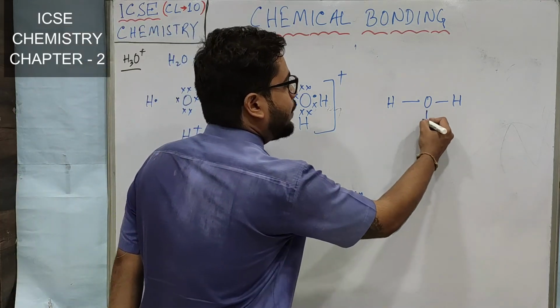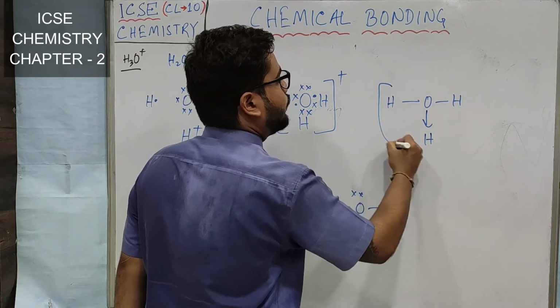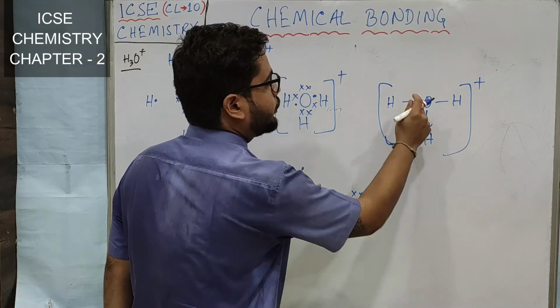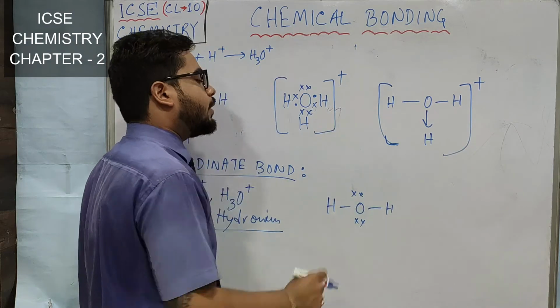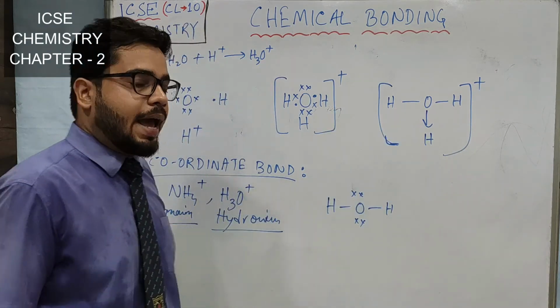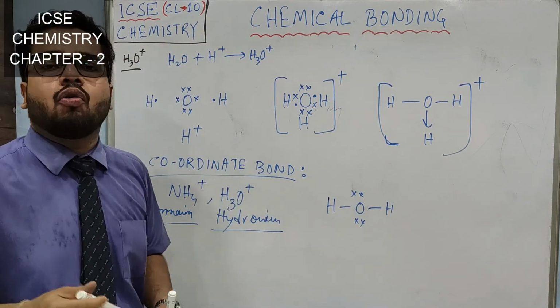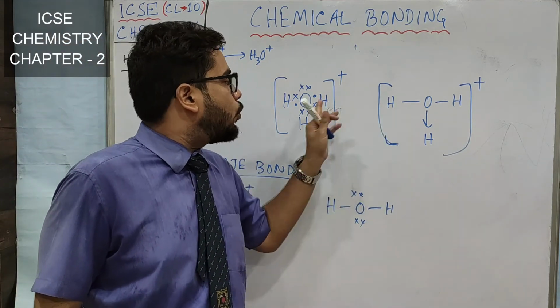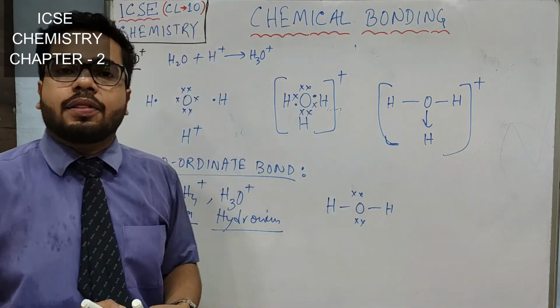So this bond is what? Coordinate bond. As a single covalent bond we show by just a line, a coordinate bond we show with the help of an arrow. So I hope you understood what I meant by saying that both the electrons come from a single atom.